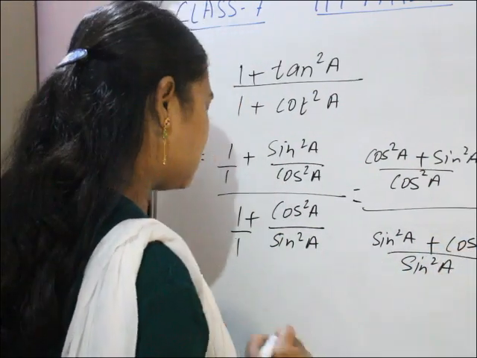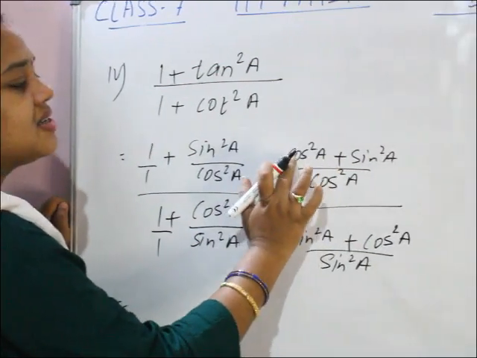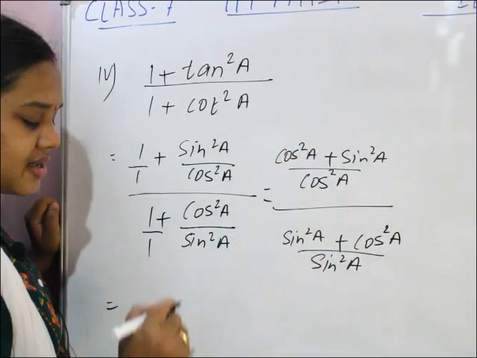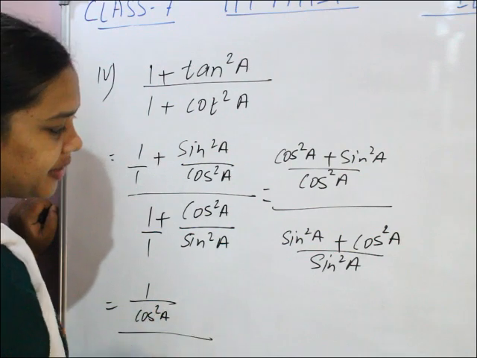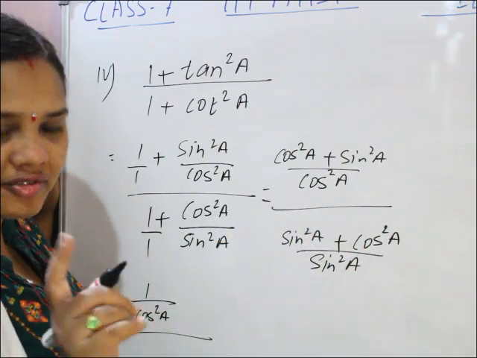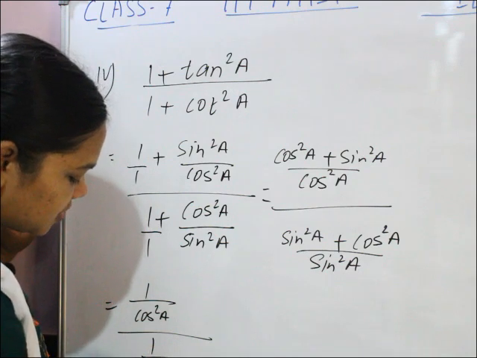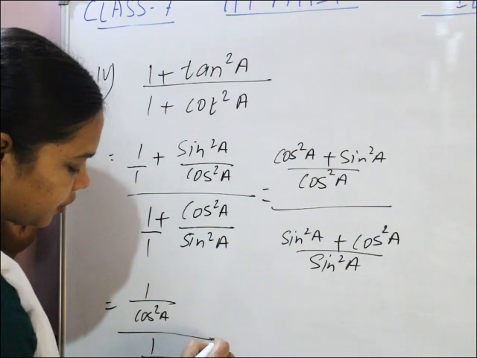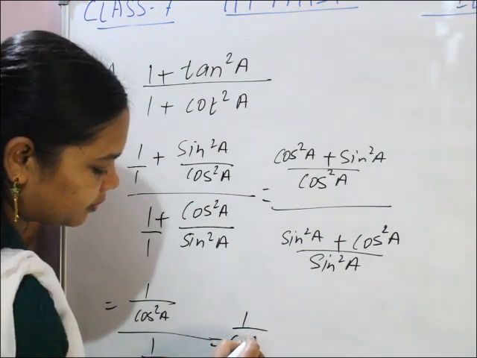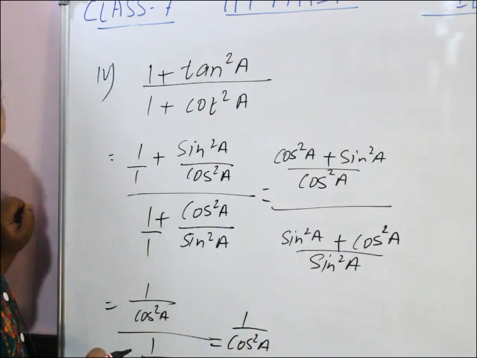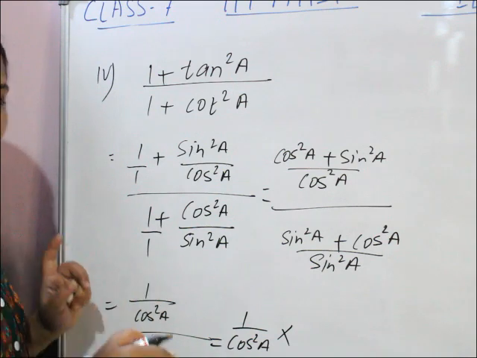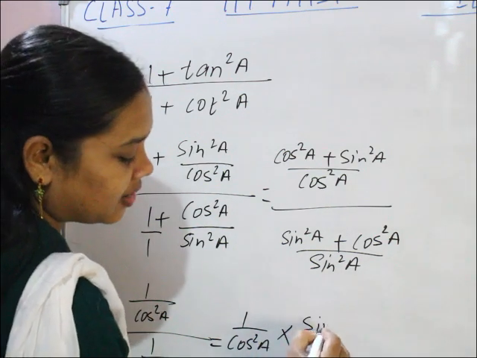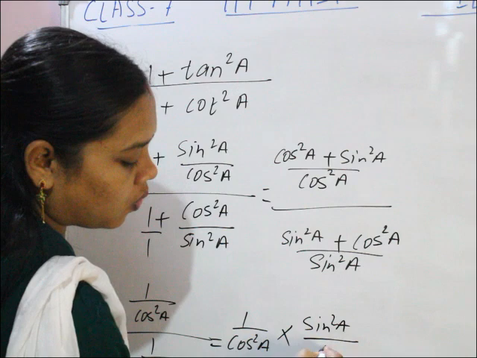Now once again, see children, we will use the identity cos square A plus sin square A is 1. So 1 by cos square A, whole divided by sin square A plus cos square A, 1 by sin square A. So 1 by cos square A. Fractional division: in place of division, we multiply by the reciprocal, sin square A by 1.